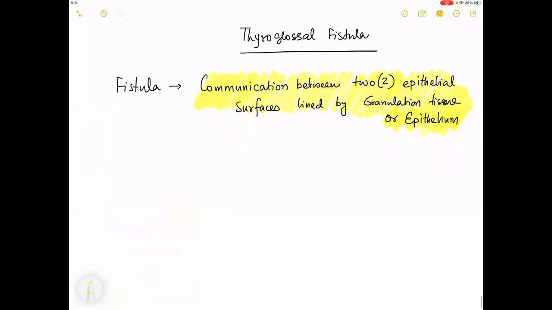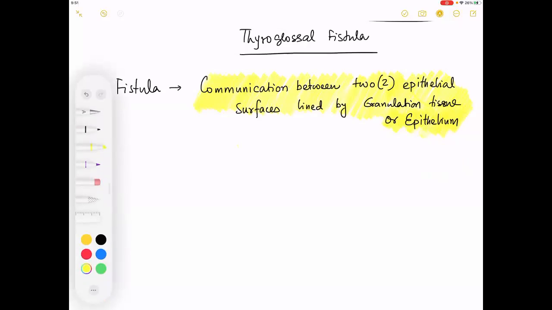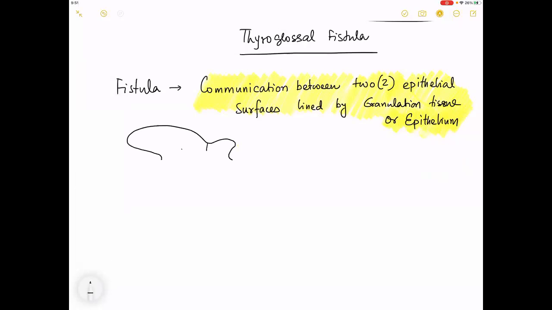Now in this case, why am I telling you this part? If you think over logically, this is the foramen cecum. What is the epithelium down here? I hope you will agree with me that in the tongue there is something called squamous epithelium.